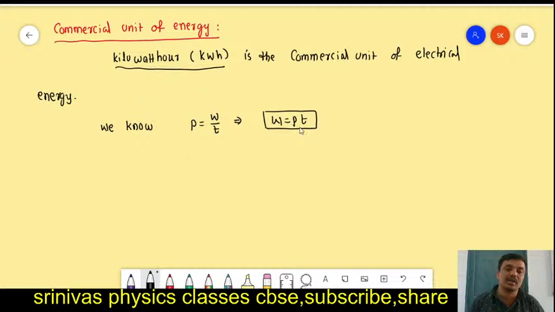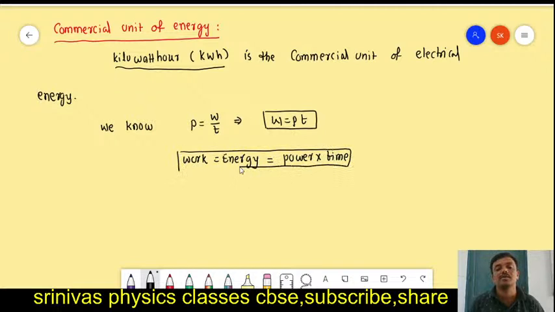What is power here? Kilowatt. Here work is equal to energy, because work done is stored in the form of energy. Energy is equal to power into time. Since power equals work by time, work equals power into time, and work is energy, energy is also equal to power into time. So the energy formula is power into time.